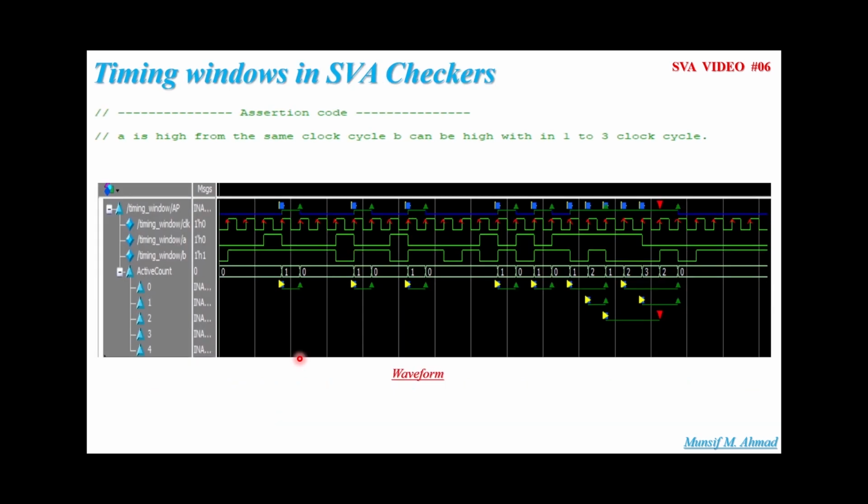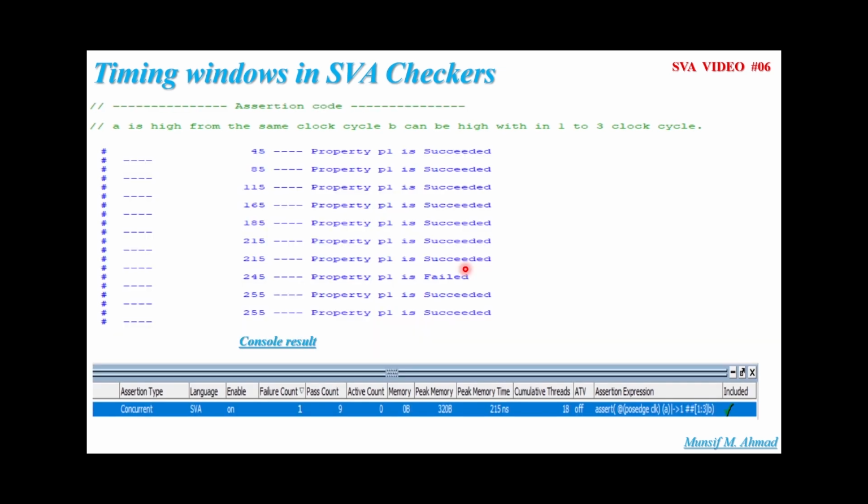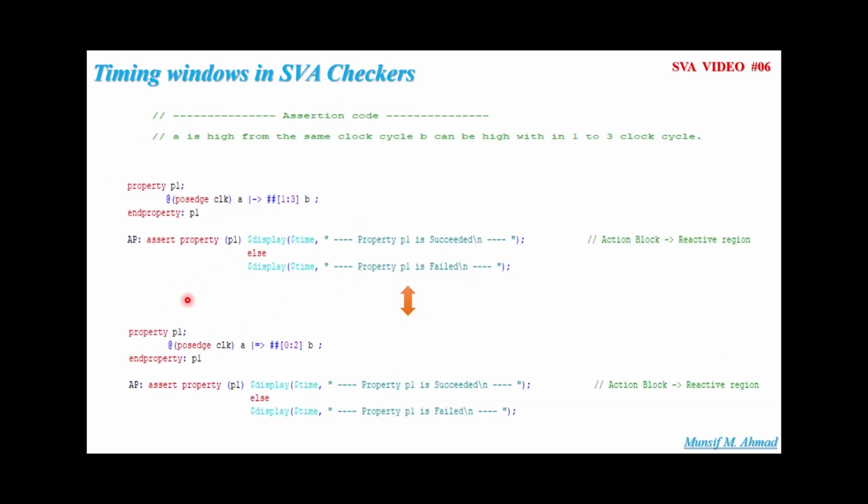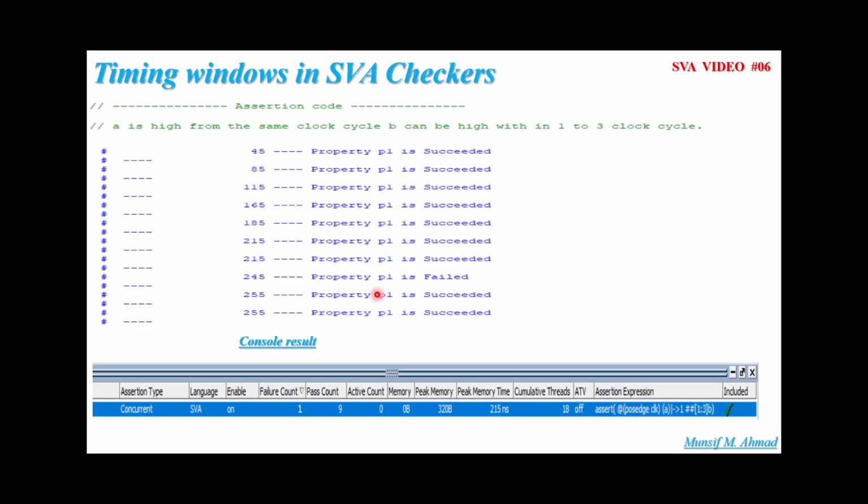And if you analyze the waveform, you'll find the waveform is the same as we saw in the previous slide. And if you check the console result, you will find the same result for this assertion. For these two assertions, the result will be the same. So this is the concept of timing window in SystemVerilog assertions. With this, I hope you have understood the concept of timing window, and I also hope you enjoyed this video. Thanks for watching this video. Thank you.